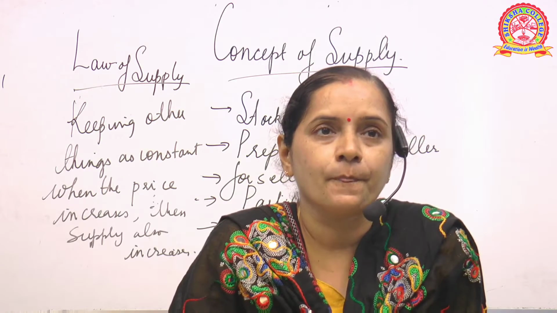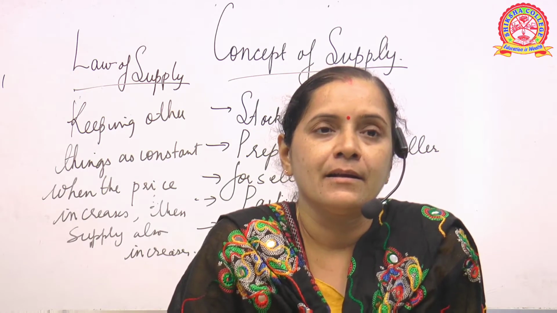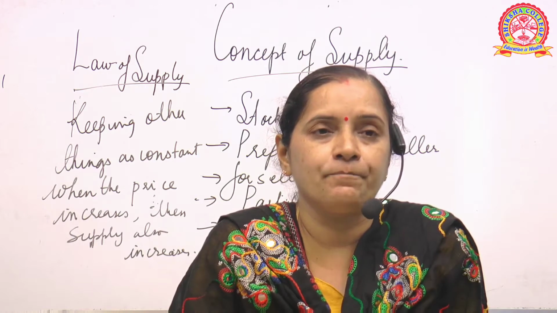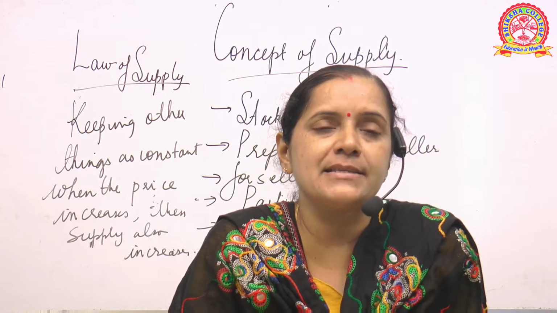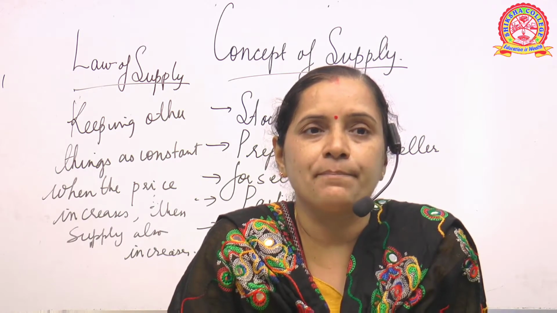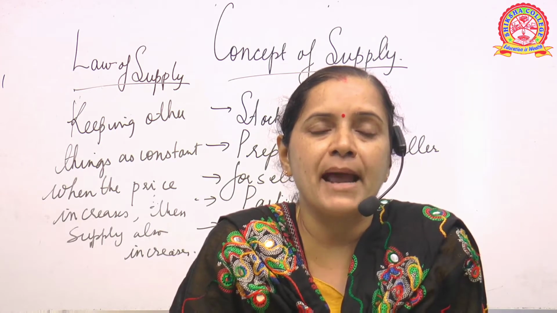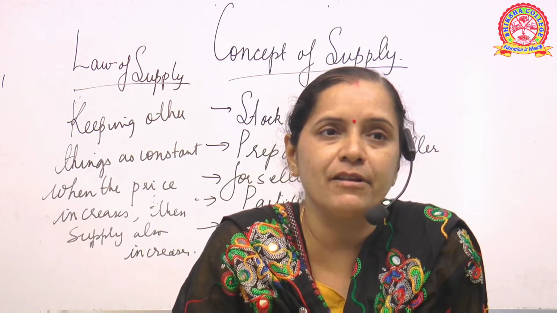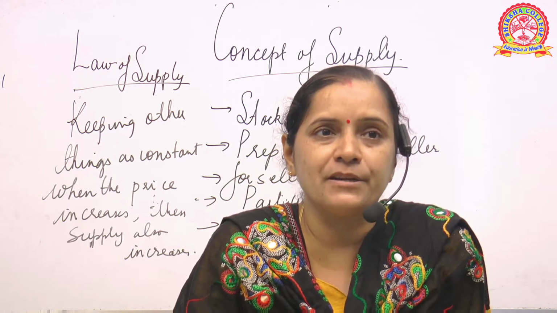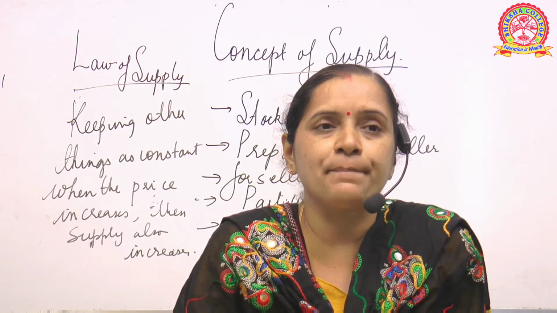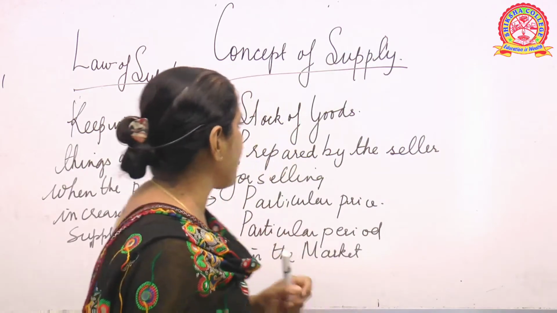Now why is it so? Because with the increase in price, the profit or the benefit for the seller will be more. So automatically, when there is an increase in the price of the commodities, the supply side will also increase. But what we have studied in the law of demand is that when the price increases, the demand decreases. When price decreases, demand increases. But we find that the law of supply is just the opposite, where, keeping the other things constant, when the price increases, the supply also increases.